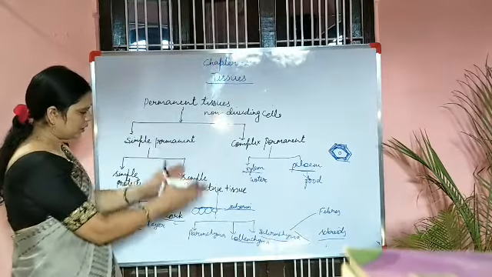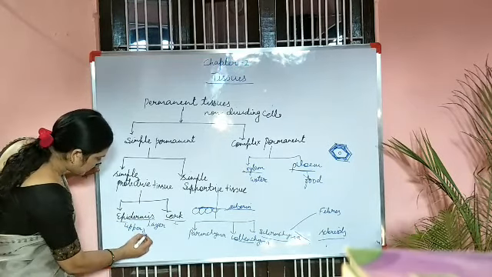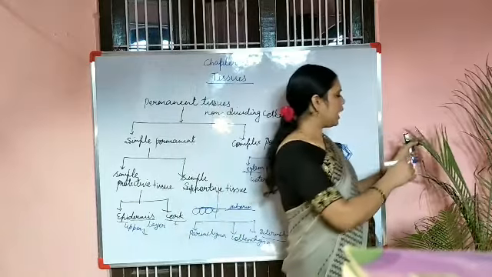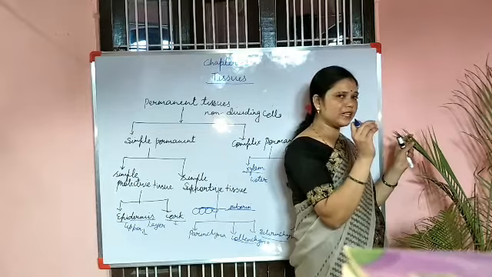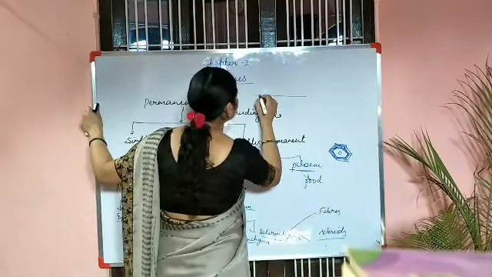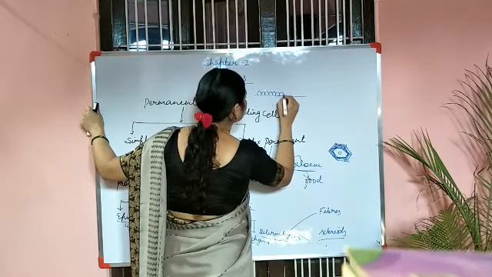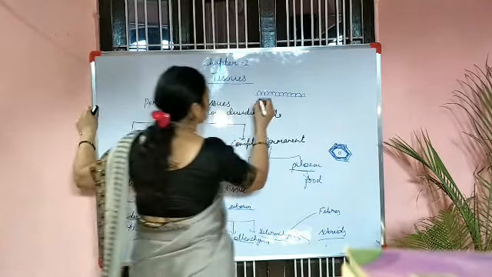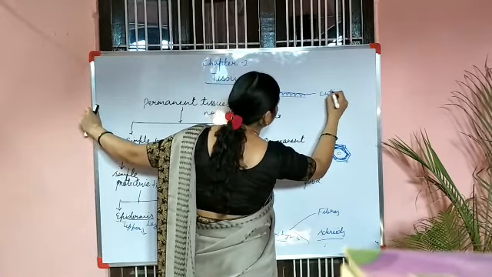Now children, before completing this outline, one more thing I am going to tell you, this epidermis. As I told you, upper layer. For example, this leaf. Upper layer, I told you, if we take out the upper layer, it will be transparent. So that is known as epidermis. It's very important because it is made up of a single layer of cells. What is epidermis? It consists of a single layer of cells, and sometimes it is covered by a waxy layer also, that is known as cuticle.